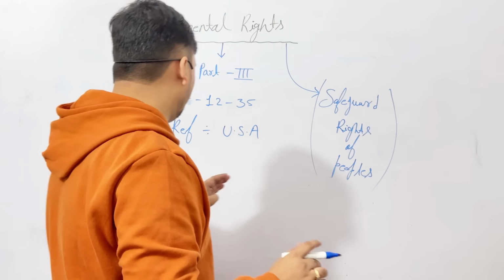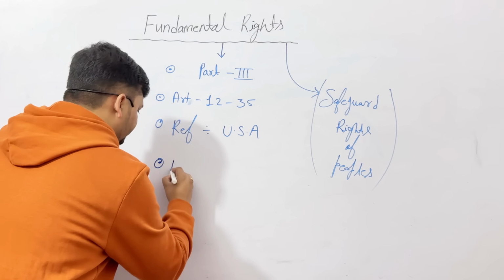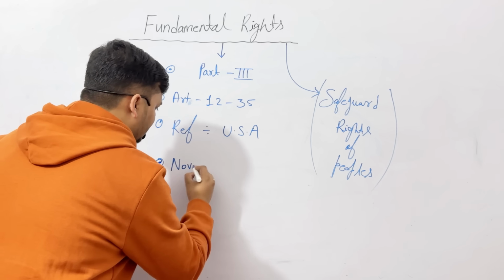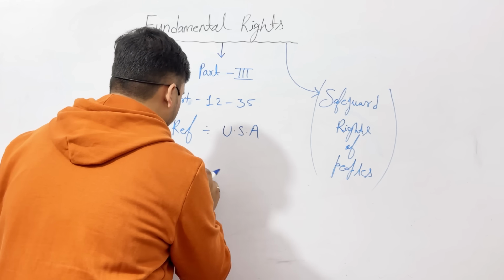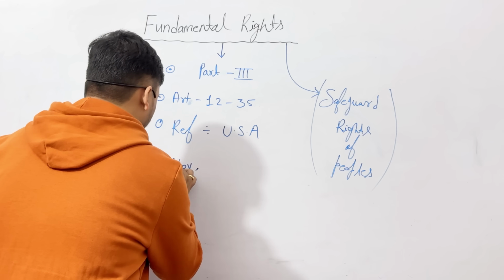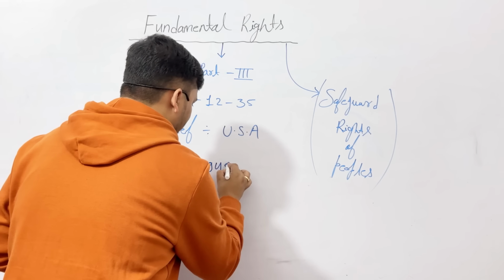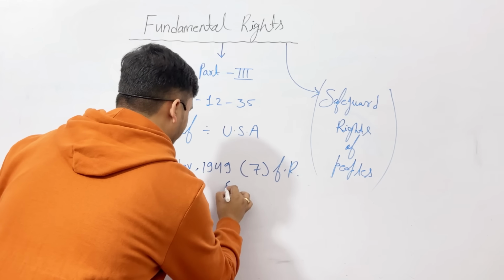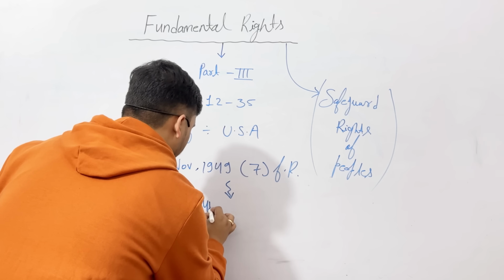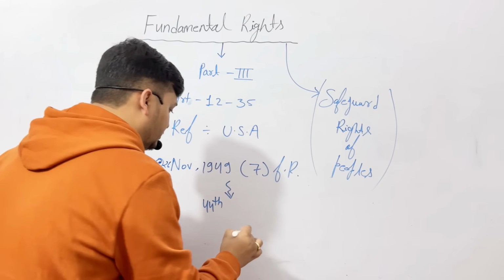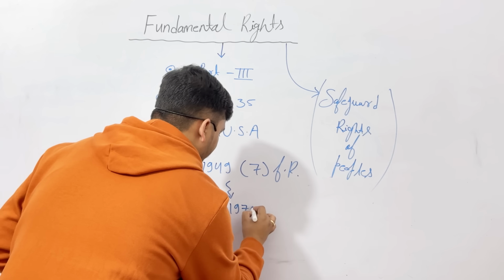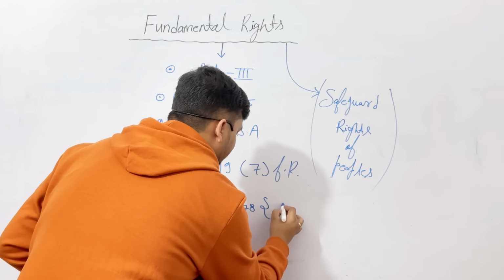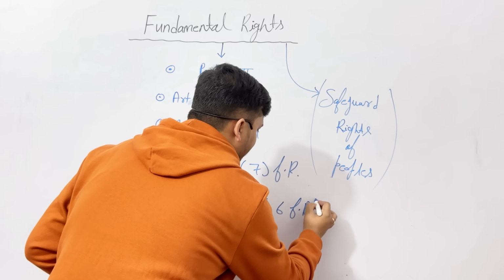So in the starting, on 26 November 1949, there were 7 fundamental rights, but as of now, after the 44th amendment, only 6 fundamental rights remain.